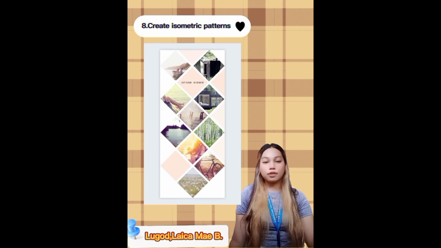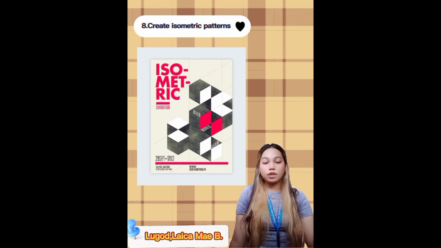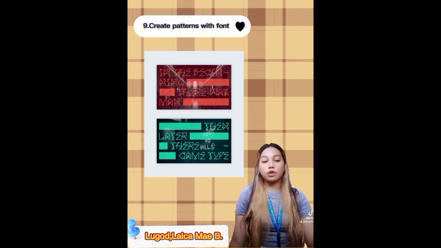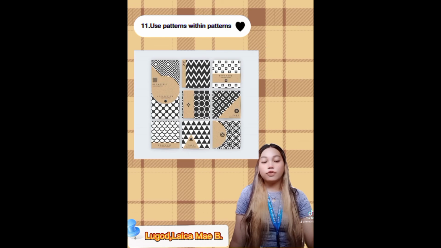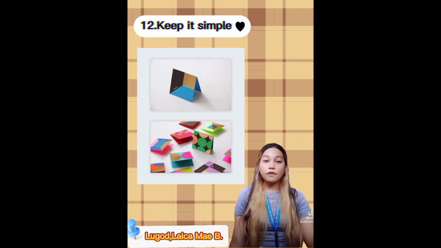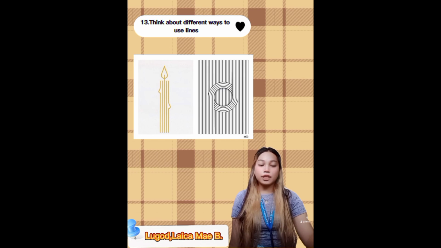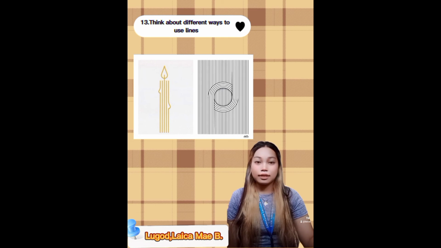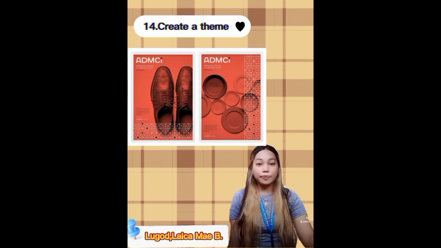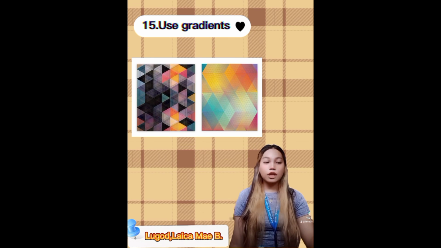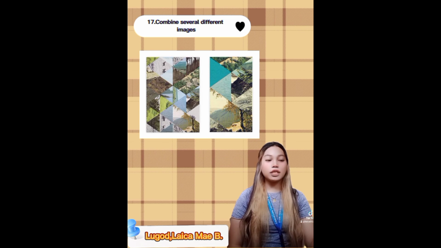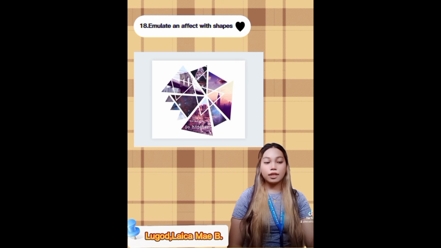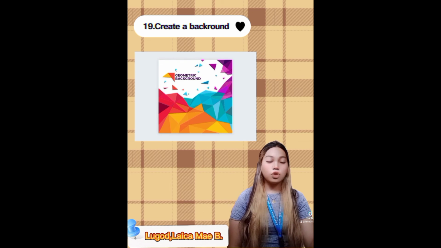7. Use diagonals. 8. Create asymmetric patterns. 9. Create patterns with font. 10. Play with symmetry. 11. Use patterns within patterns. 12. Keep it simple. 13. Think about different ways to use lines. 14. Create a theme. 15. Use gradients. 16. Create characters. 17. Combine several different images. 18. Create an effect with shapes. 19. Create a background. 20.